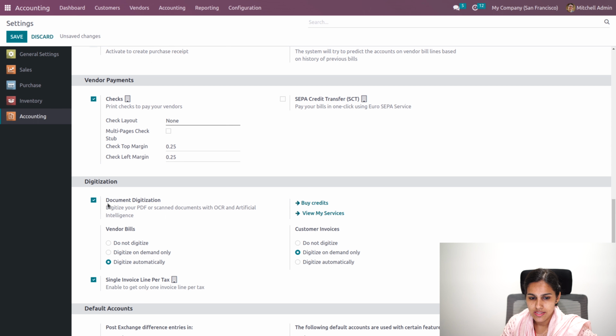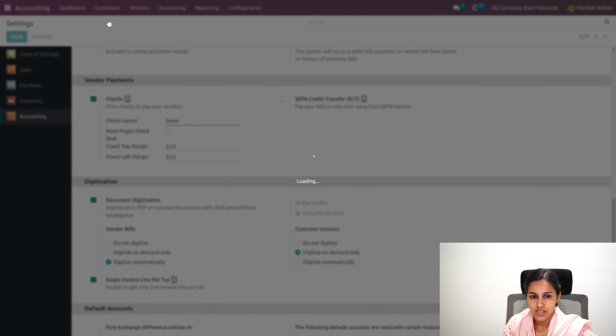And under digitalization, there is document digitalization. We can digitalize our bills and customer invoices. That is, if you have your physical bills or invoices, you can upload the document to Odoo, and as you are uploading, if you have enough credits for digitalization, the details from the bill or from the invoices will be automatically taken to the bill or invoice that has been created in Odoo.